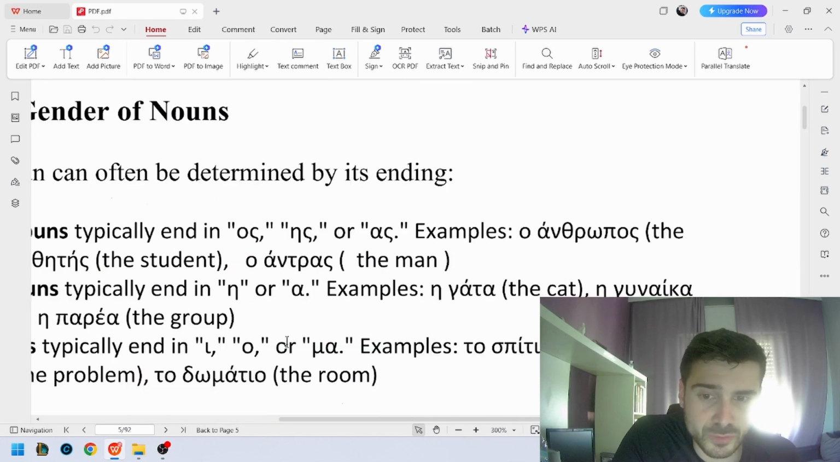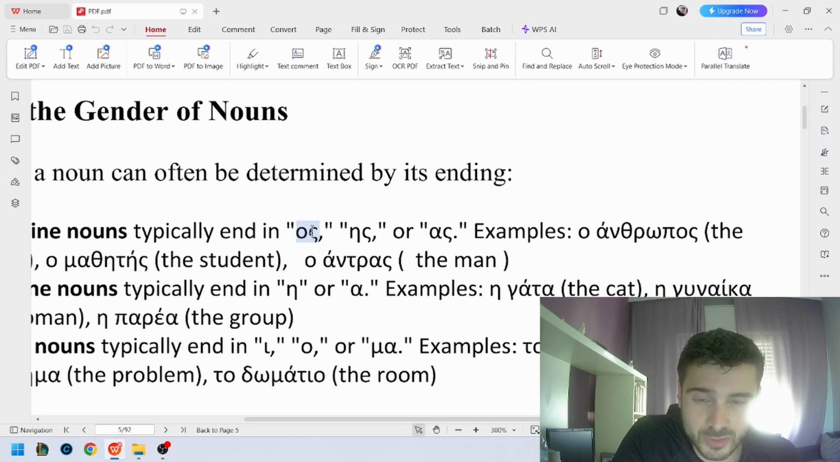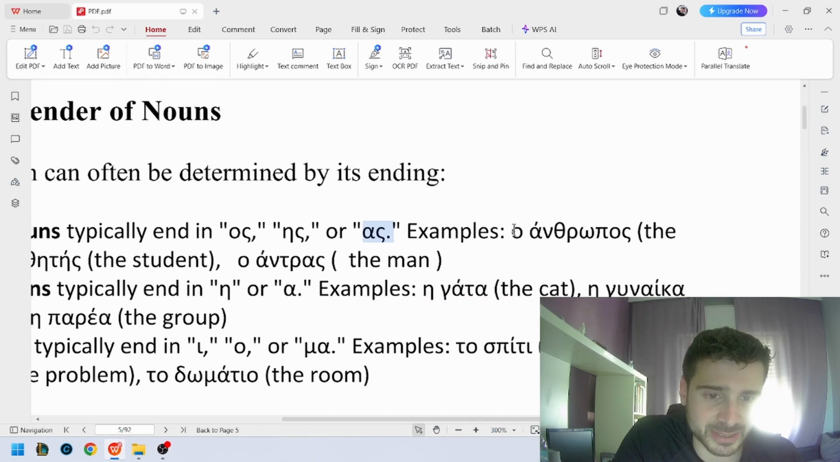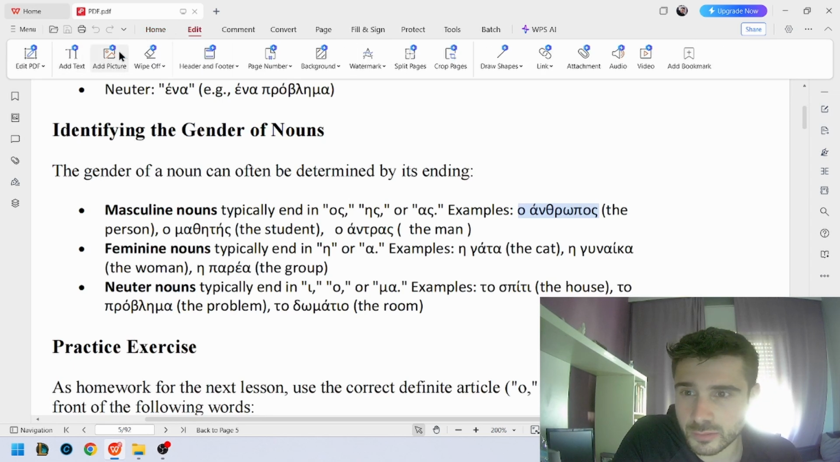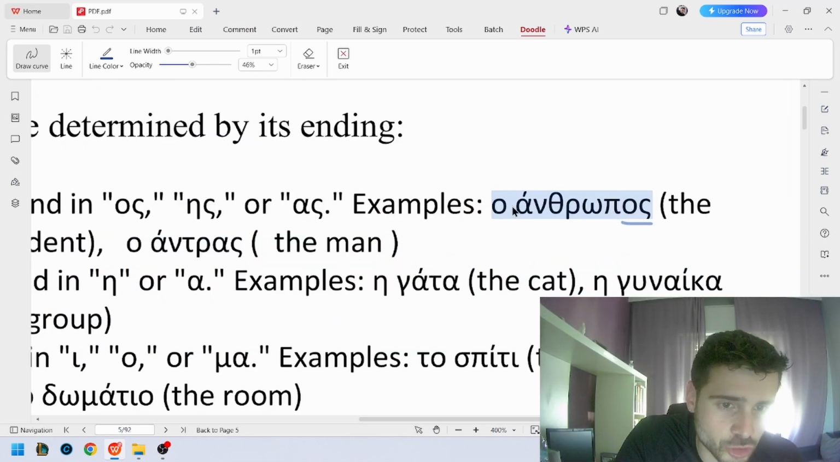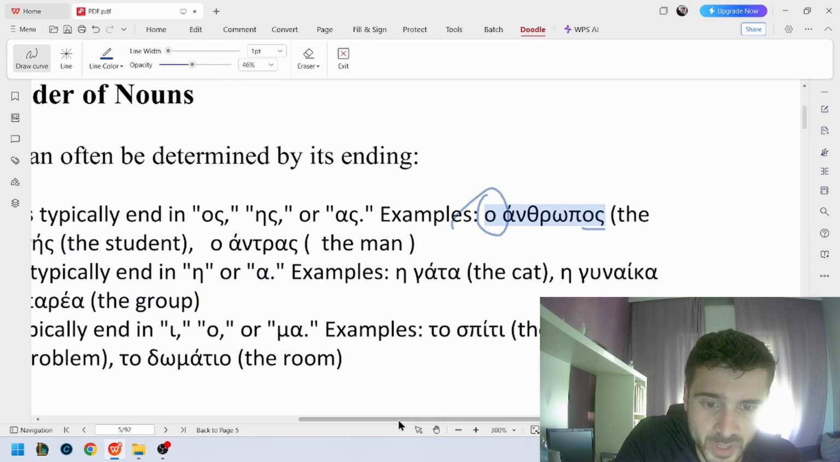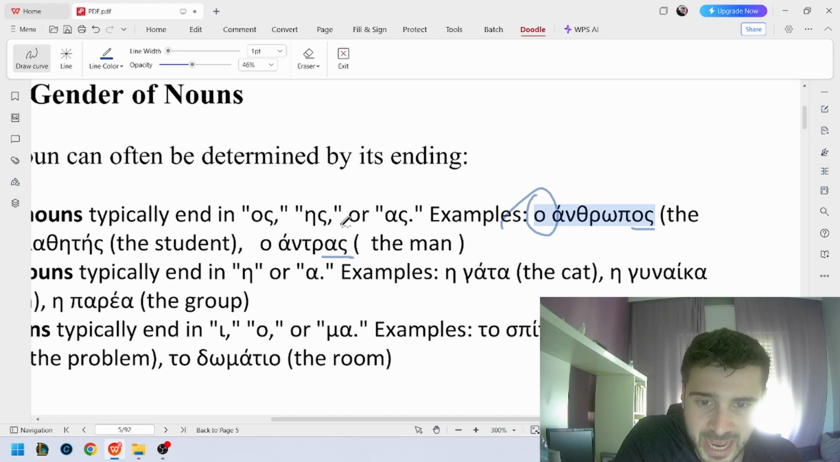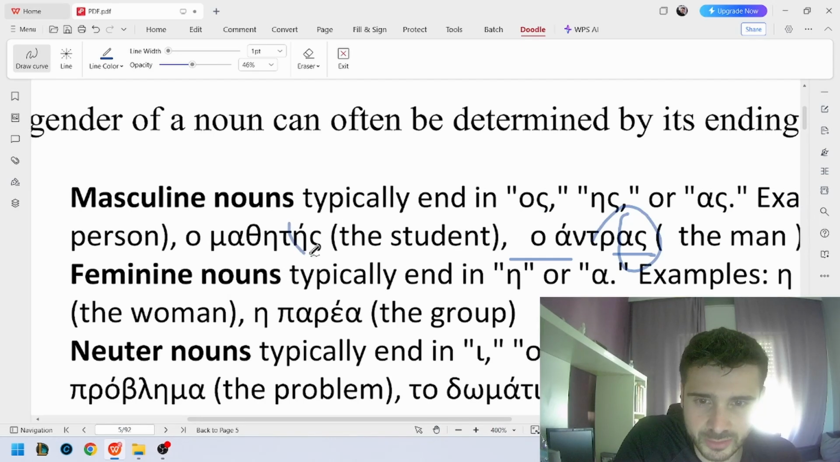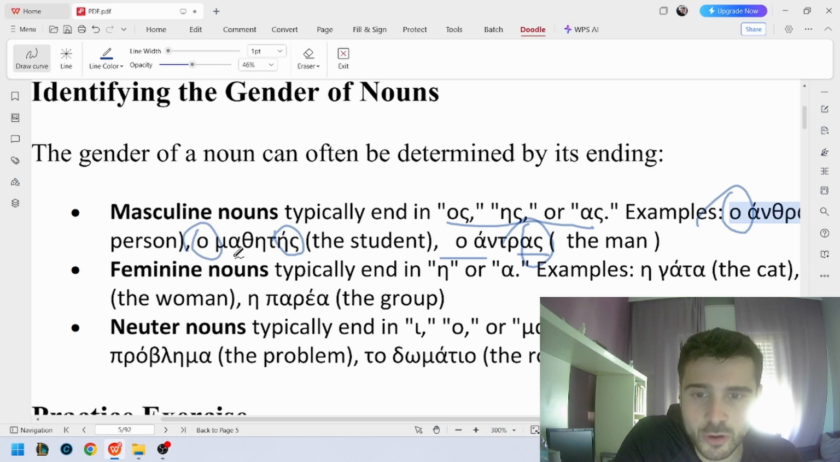So, if you remember that all the nouns that have the word ending os, is, or as are masculine, you will be able to use the correct article. So, ο άνθρωπος, the human: you see word ending os, so masculine, so the article ο. If we want to say the man, word ending as, so ο άντρας. And the word for student, the word ending is, so it's masculine, so we will say ο μαθητής.